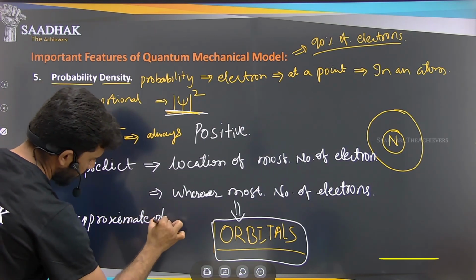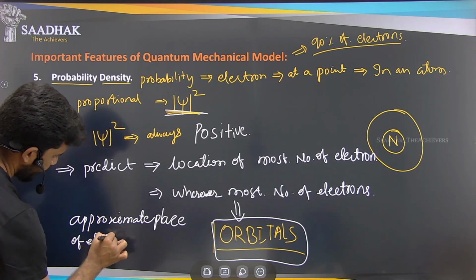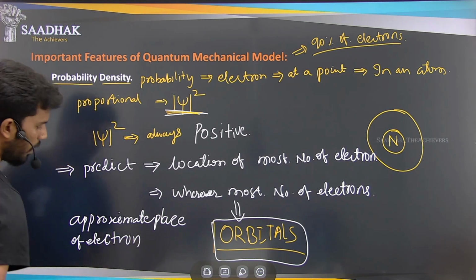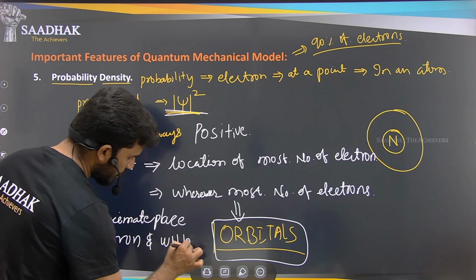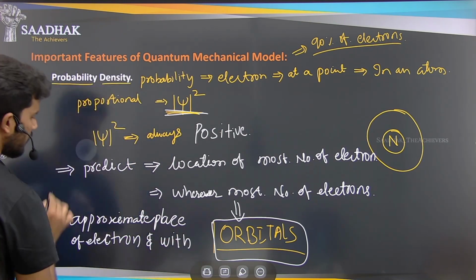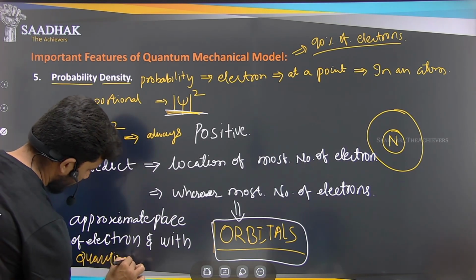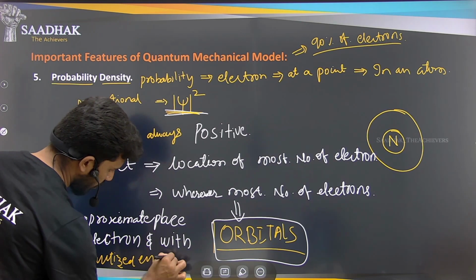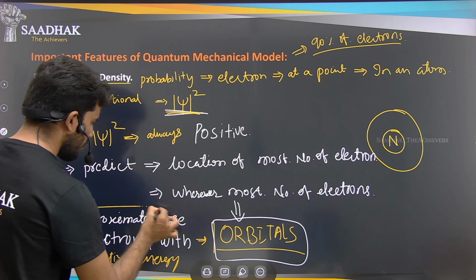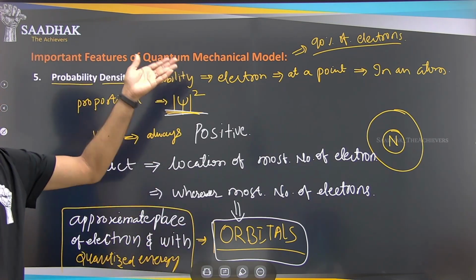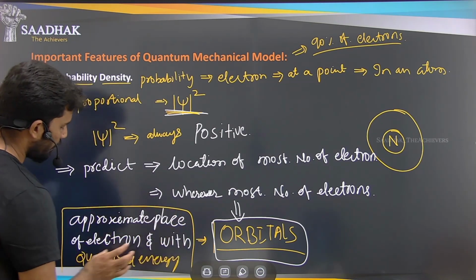The approximate place of the electron with quantized energy, that is nothing but our orbital. Remember this simply. So by using this quantum mechanical model, we were able to find the approximate place of the electron with the quantized energy.